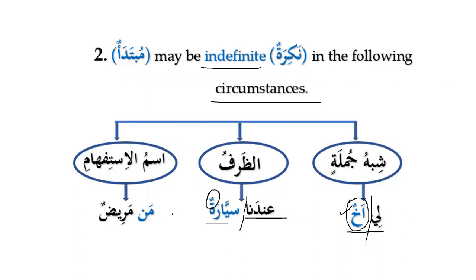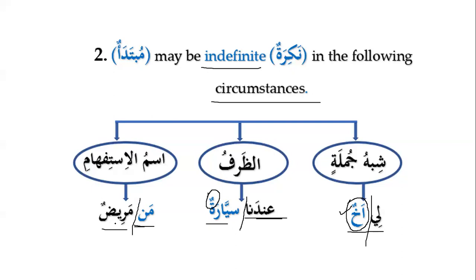And ismul istifham like man, kaifa, ma, all of them, there are around 10 asma istifham. So as we can see here, if they are mubtada, they have to be mubtada when the khabar is a common noun as well. So both of them, basically, man is a common noun and maridun is a common noun. So when we have two common nouns together, then we will decide that the first one will be mubtada and the second one will be khabar.